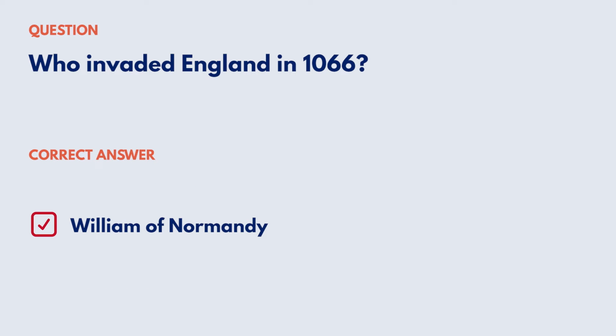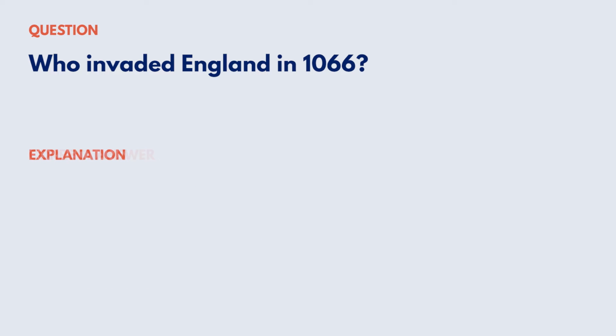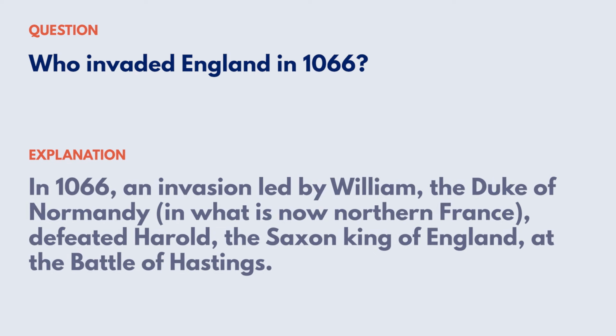Correct answer: William of Normandy. Explanation: in 1066, an invasion led by William, the Duke of Normandy, in what is now northern France, defeated Harold, the Saxon King of England, at the Battle of Hastings. Reference: Early Britain, the Norman Conquest.